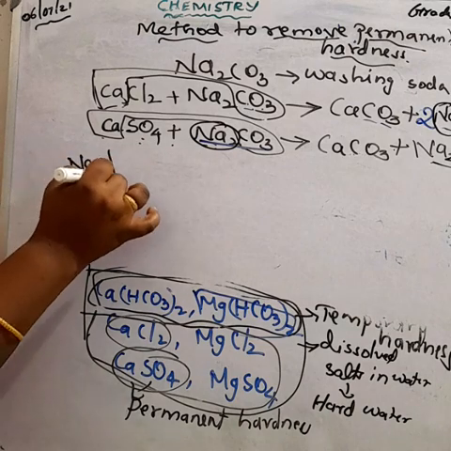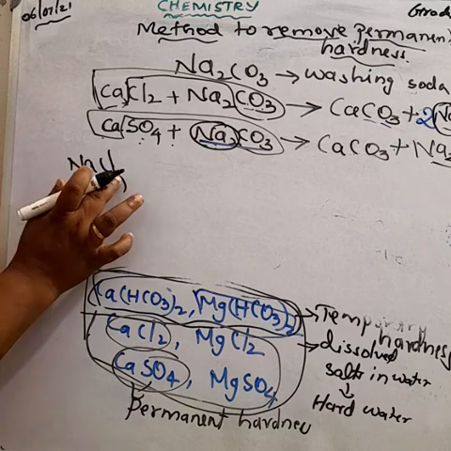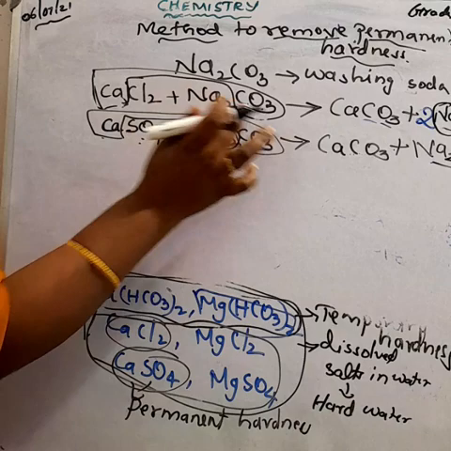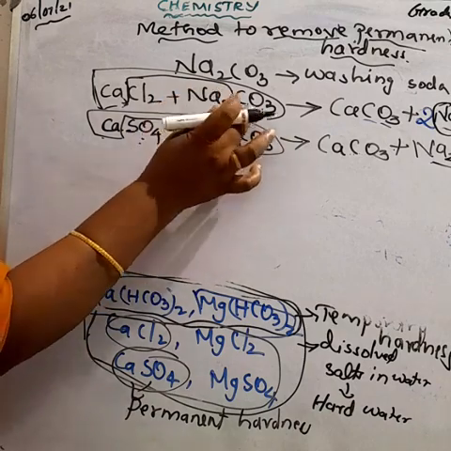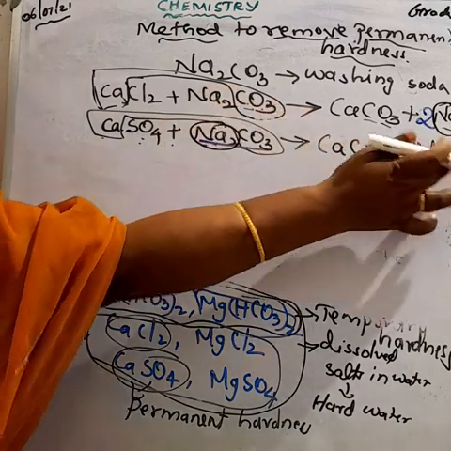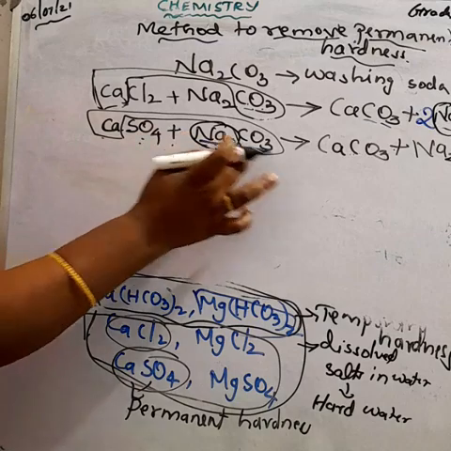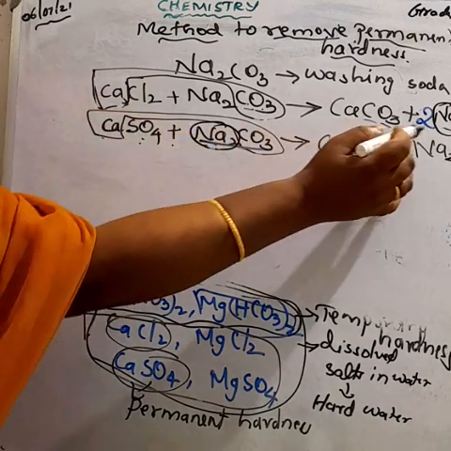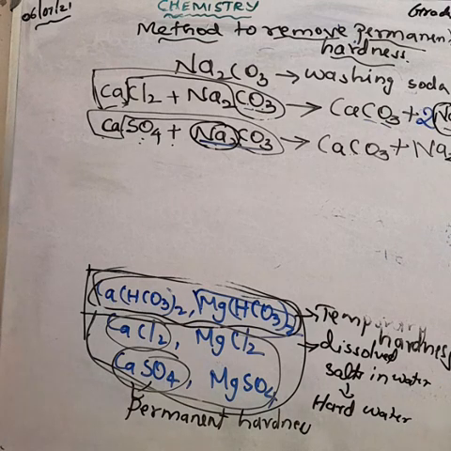But with sulfate, the sodium atom must give 2 electrons, so the formula is Na2SO4. Like that, sodium carbonate is Na2CO3. But when combining with chlorine, the valence of sodium is only 1, so NaCl. Understood? This is the method to remove the permanent hardness of water.